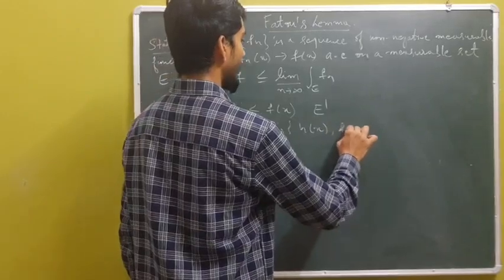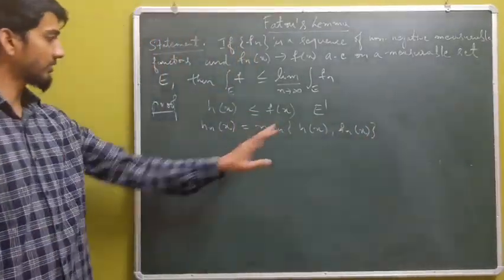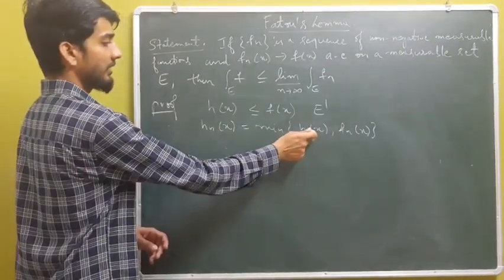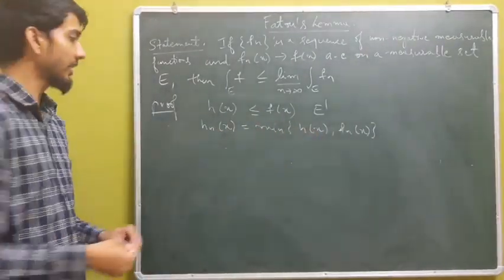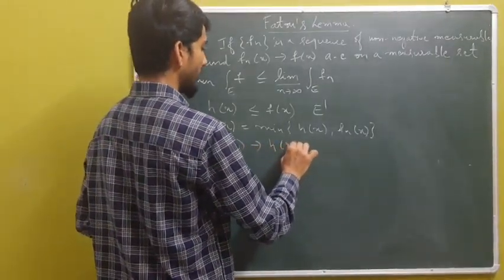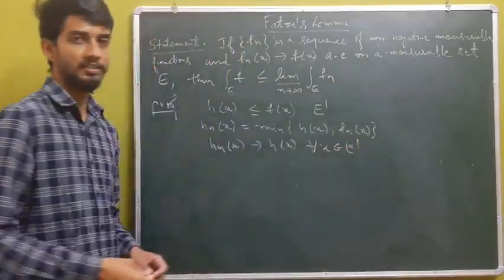fn of x. So again, having this to be hn of x, hn of x is bounded by the bound of h of x, and hn of x also converges to h of x for each x in E dash.